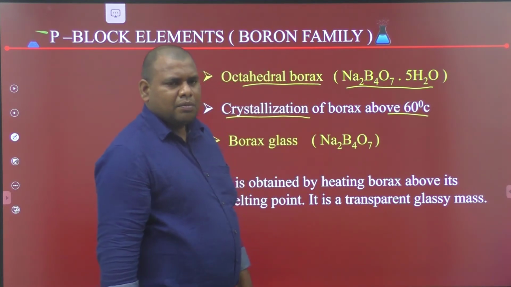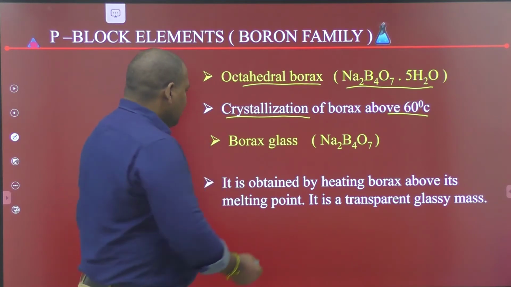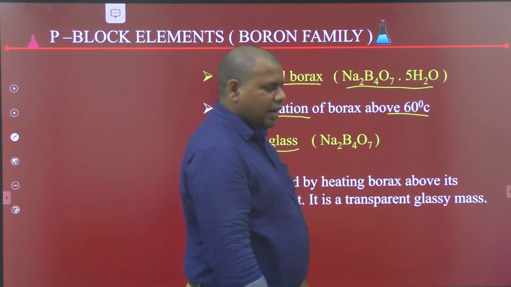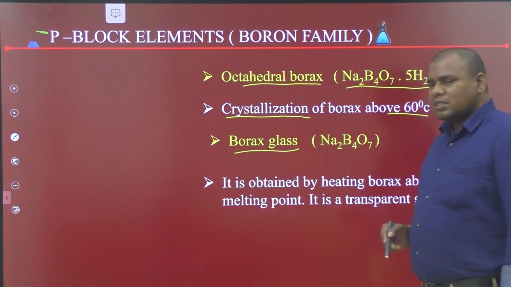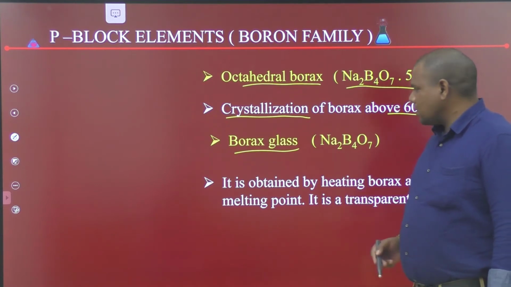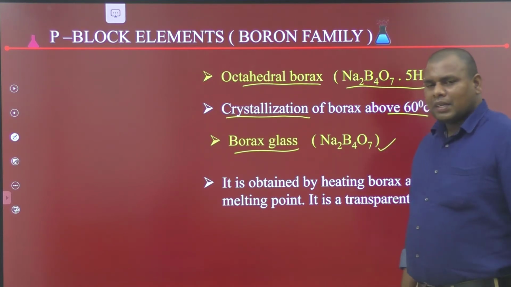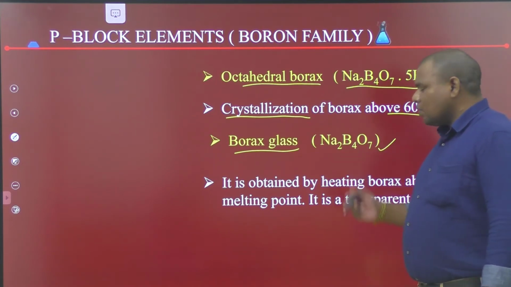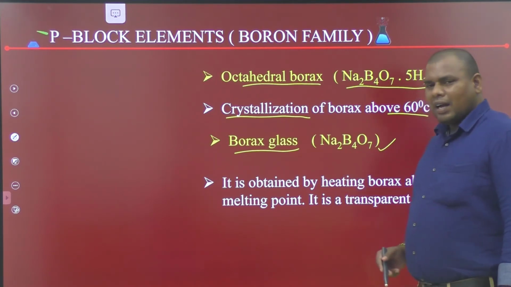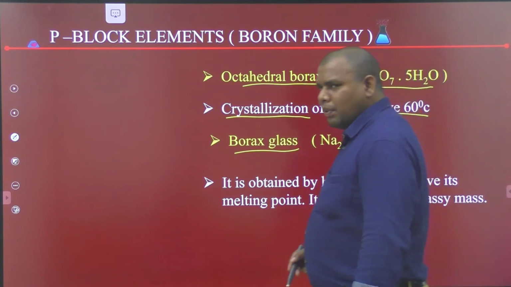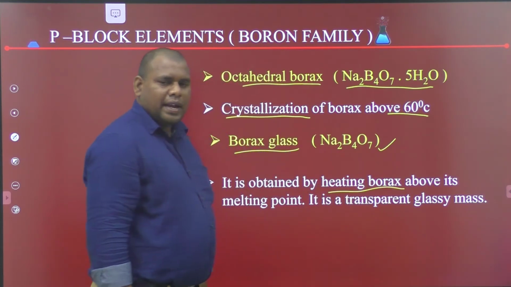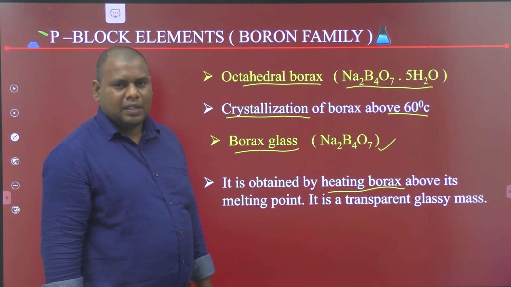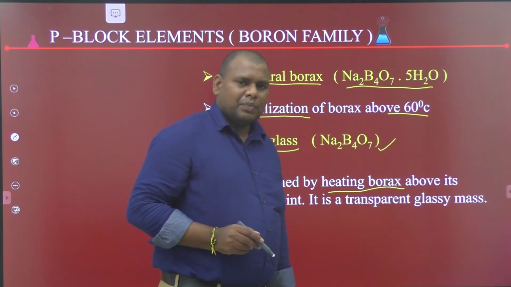The third form of borax is borax glass, also called anhydrous borax, because it does not have water molecules. It is obtained by heating borax above its melting point.